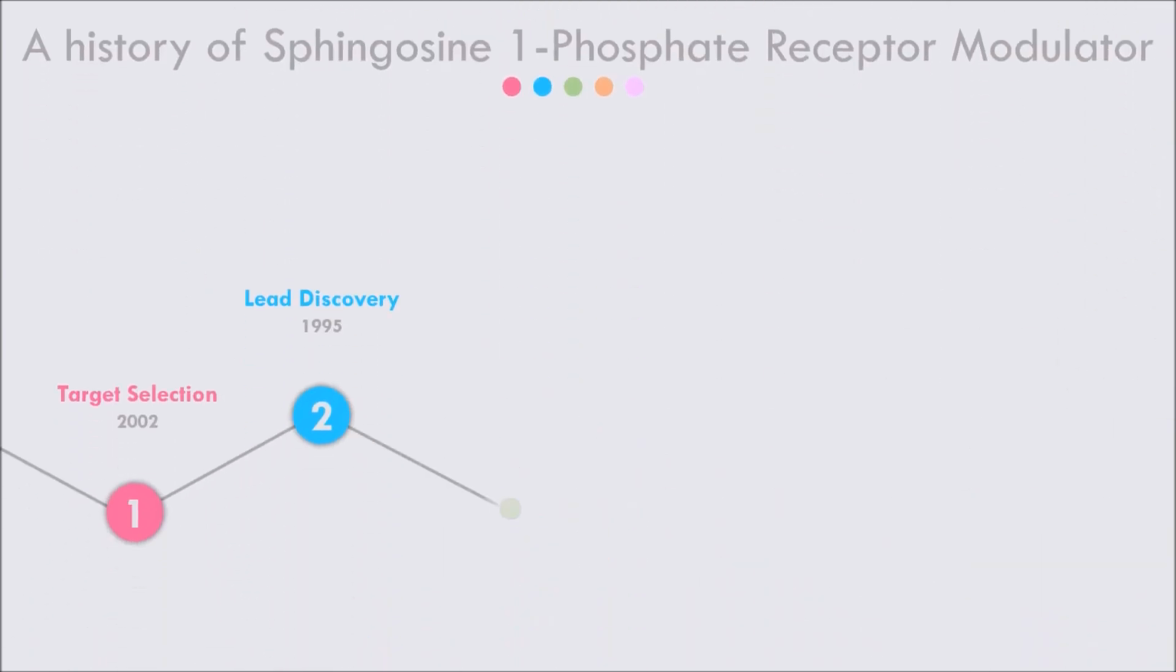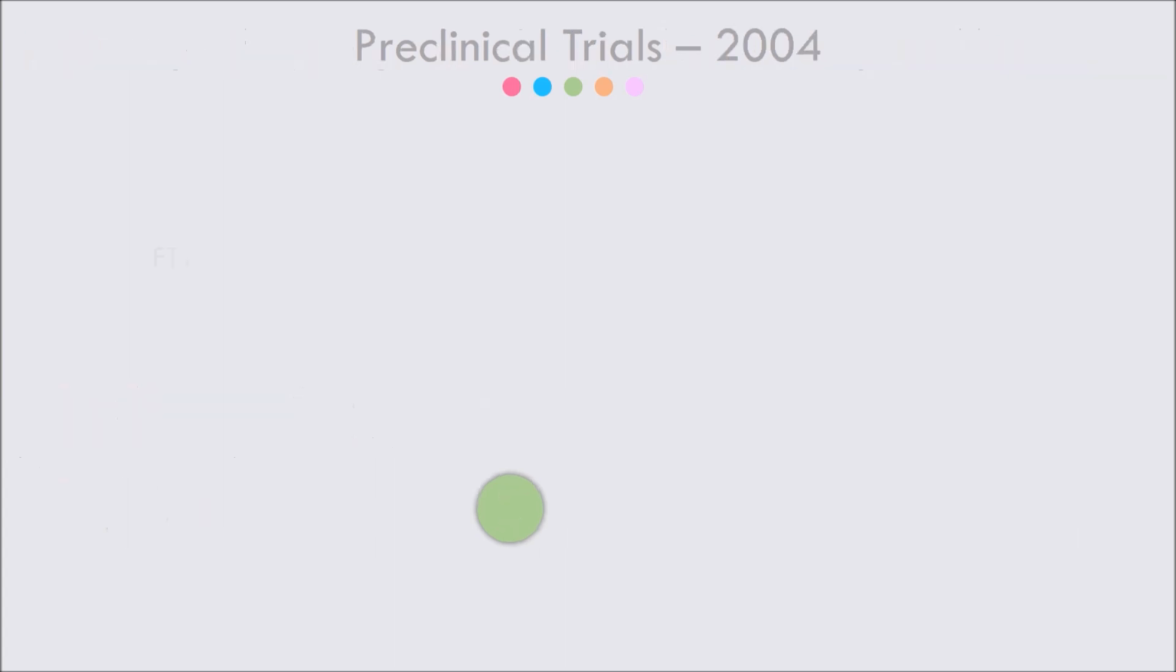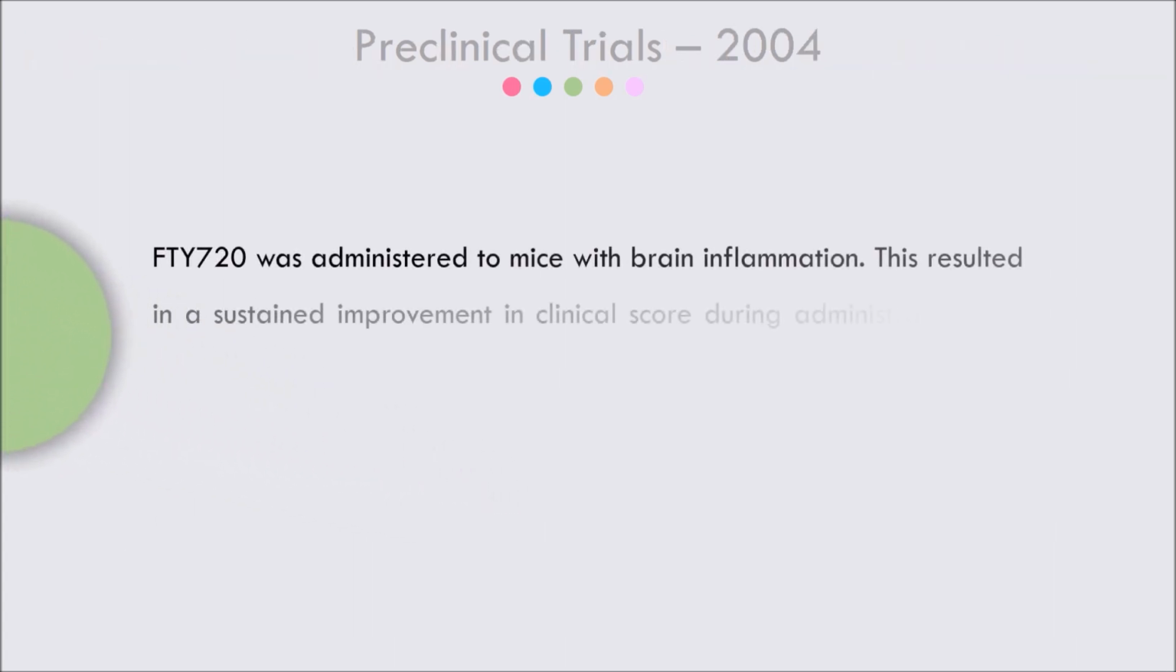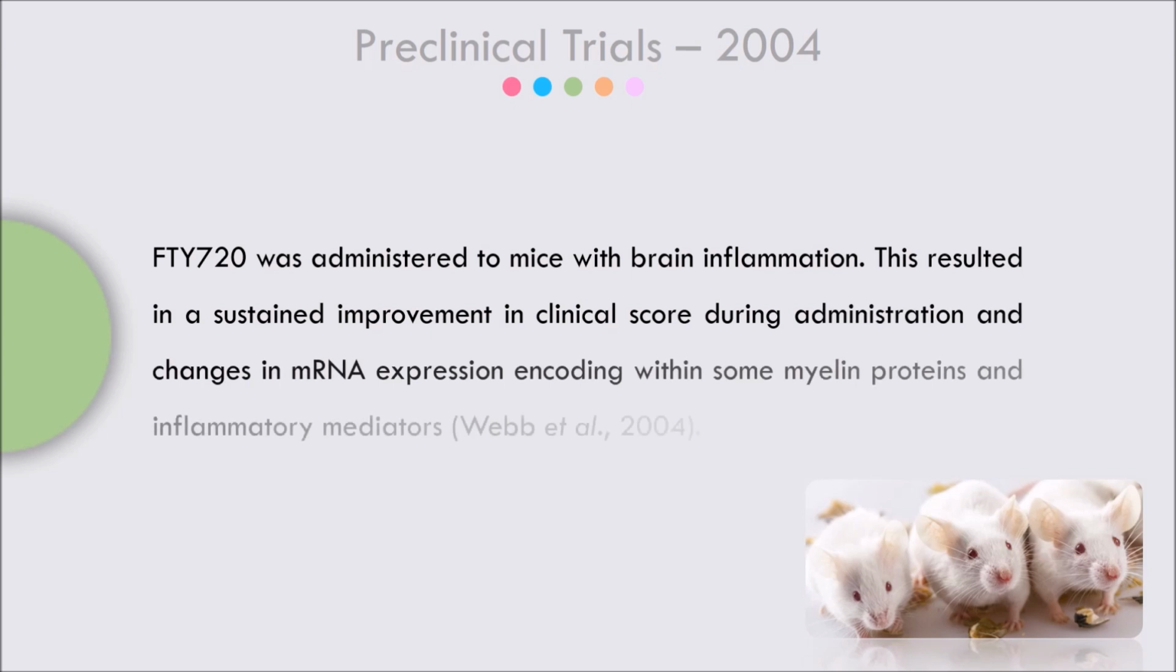Next, we move on to preclinical trials. In preclinical trials in 2004, FTY-720 was administered to mice with brain inflammation. This resulted in a sustained improvement in clinical score during administration and changes in mRNA expression encoding within some myelin proteins and inflammatory mediators.